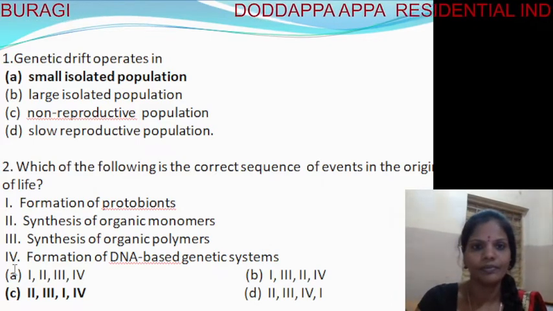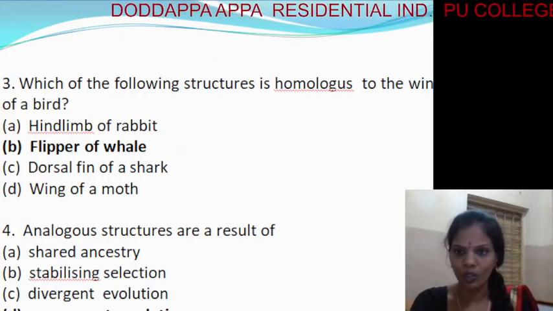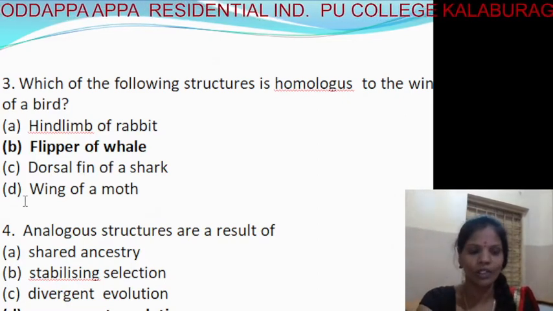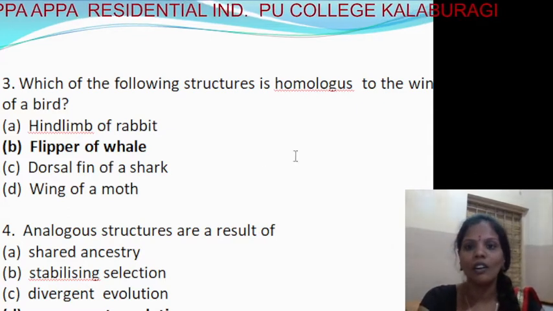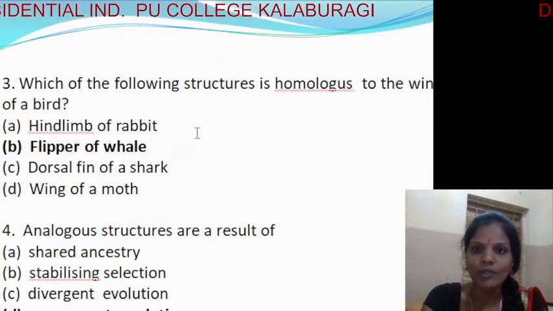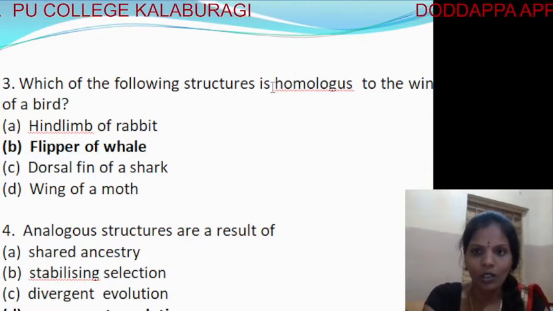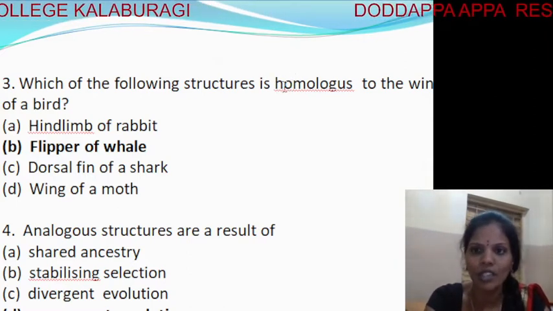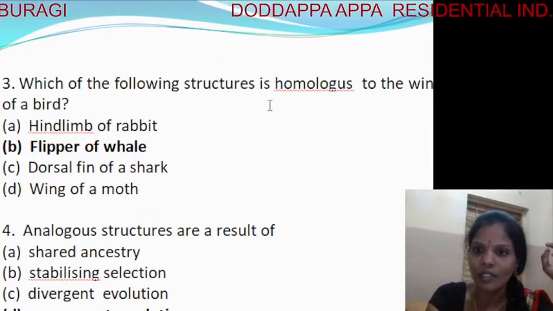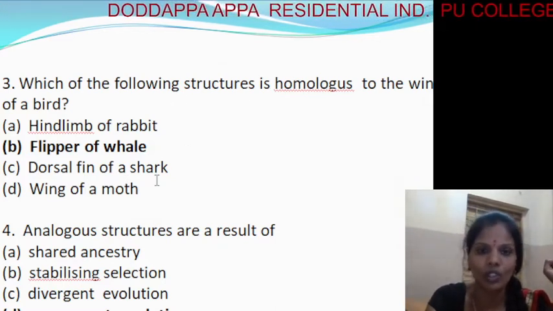Next, which of the following structures is homologous to the wings of birds? You already know the difference between homologous and analogous. Homologous means organs having the same origin and structure, but different functions. Origin and structure will be the same, but function will be different. For example, the forelimbs of a bat and the forelimbs of man, where origin and structure are the same, but function is different. Here, which is an example of homologous organs?